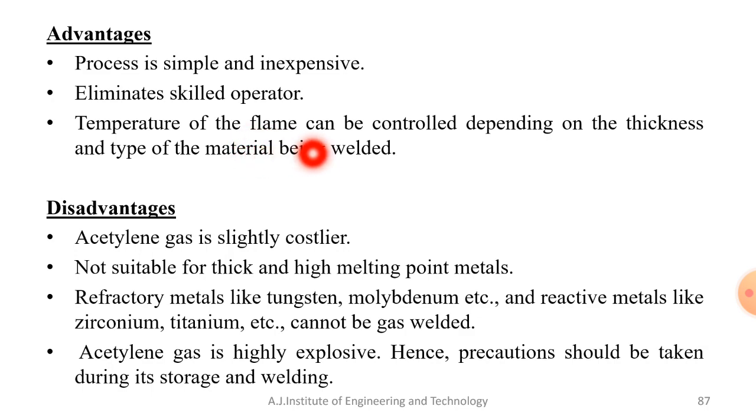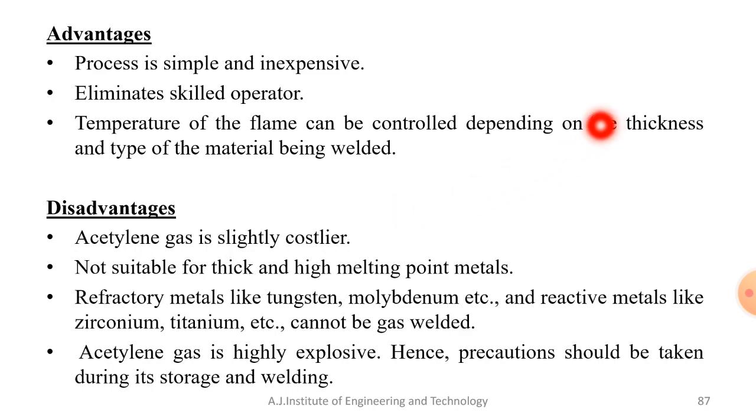It means that you can change the proportion. If you want a thicker material, you can go for more oxygen. Similarly, depending on the material, you can go for different types of flames: either an oxidizing flame, a neutral flame, or a carburizing flame.